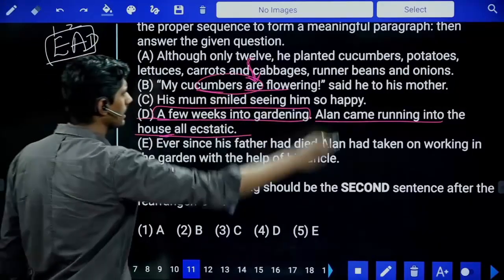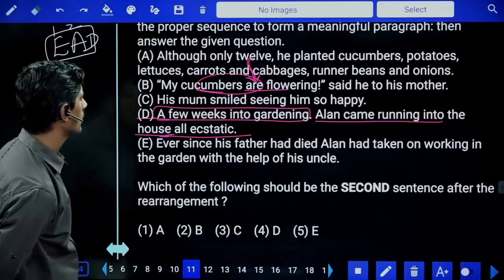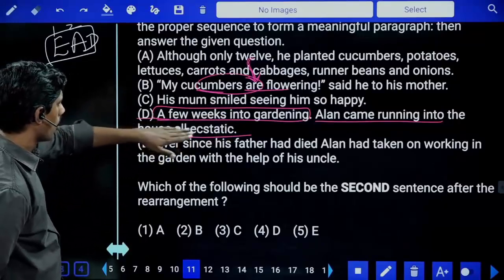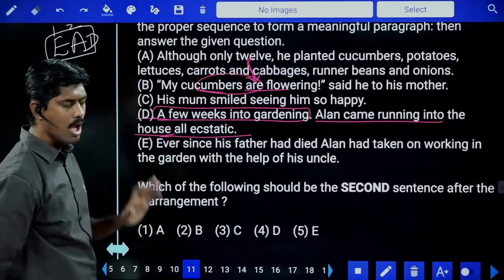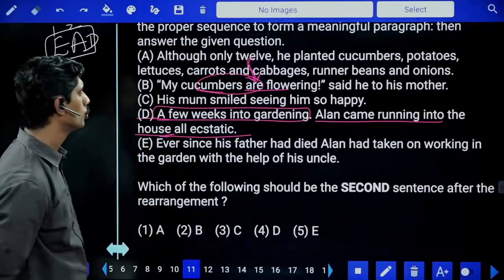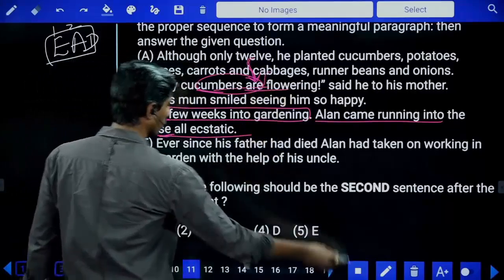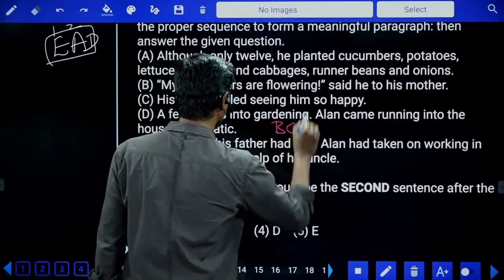He planted many things: cucumbers, potatoes, lettuces, carrots and cabbages, runner beans and onions. And a few weeks into gardening, Alan came running into the house all ecstatic. With a happy, smiling face, he came to the house. After coming to the house only, he can talk to mom. Whether cucumbers are flowering or cabbages are flowering, we don't know. So the last two things are B and C. So is it BC or CB?